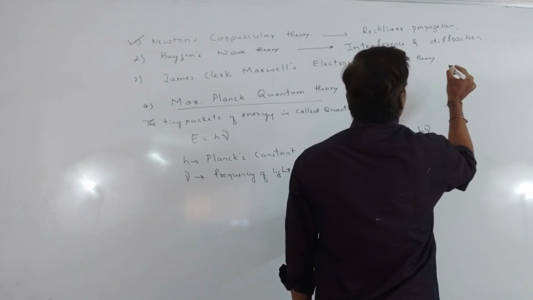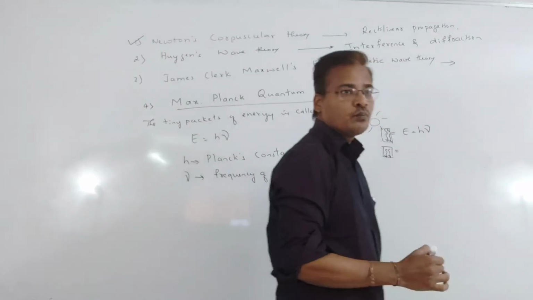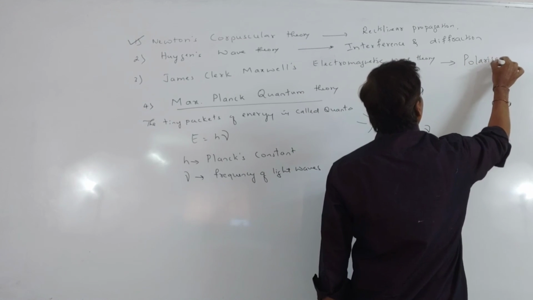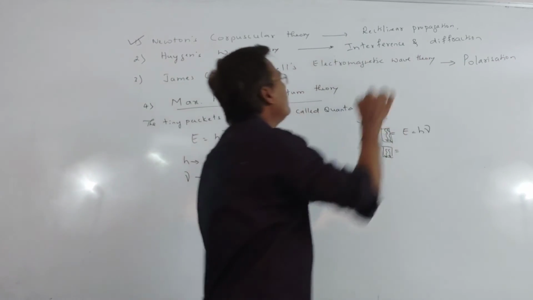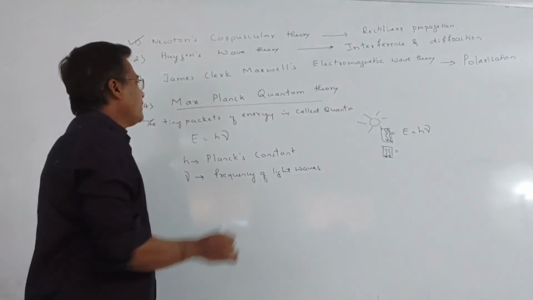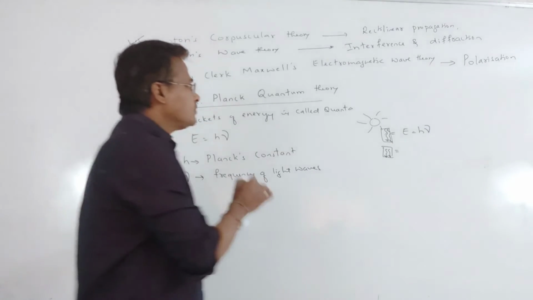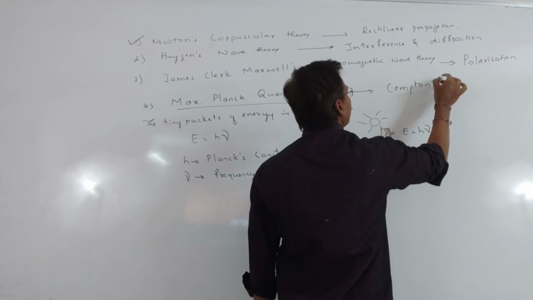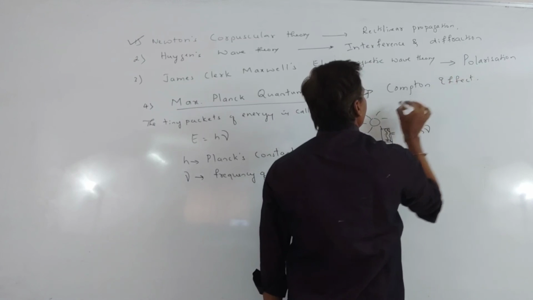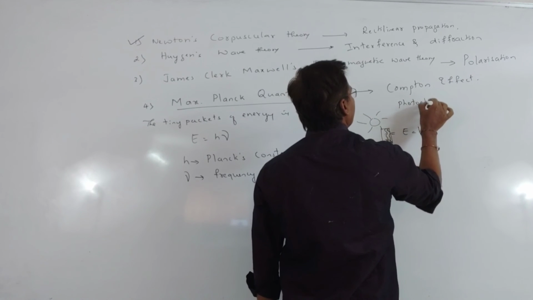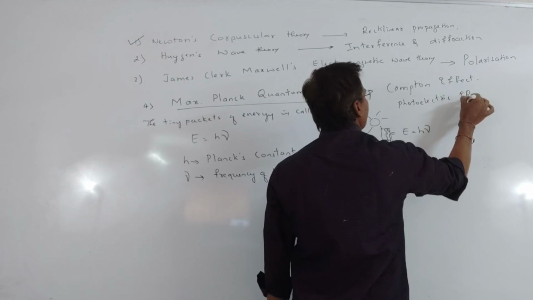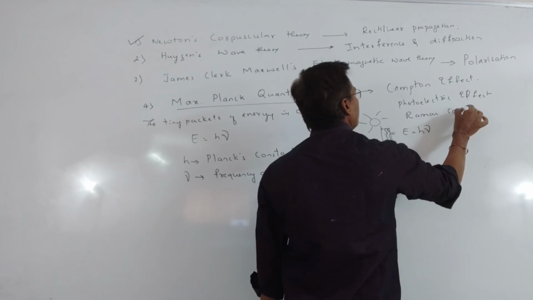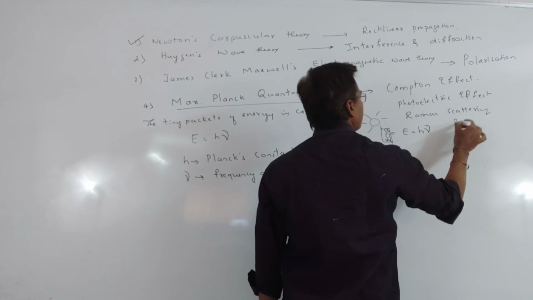James Clerk Maxwell's electromagnetic theory gives polarization; we can understand polarization phenomena clearly using it. Using Max Planck's quantum theory, we can understand the Compton effect, photoelectric effect, Raman scattering and so on.